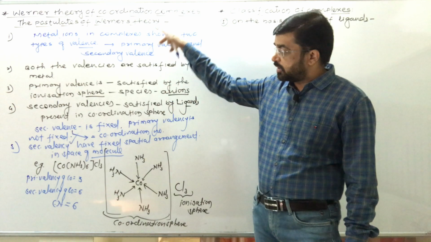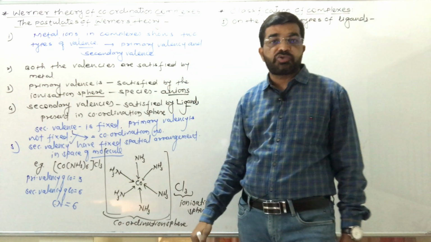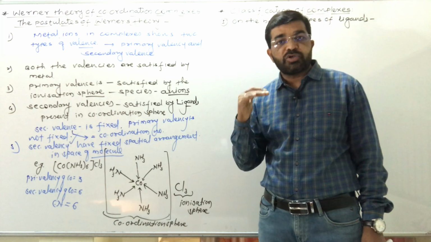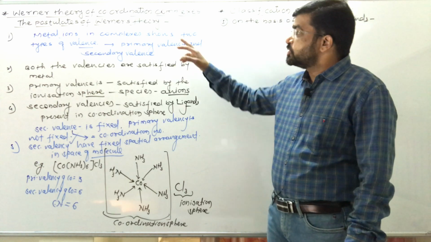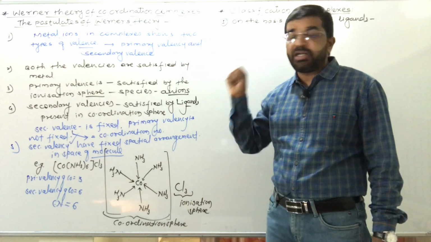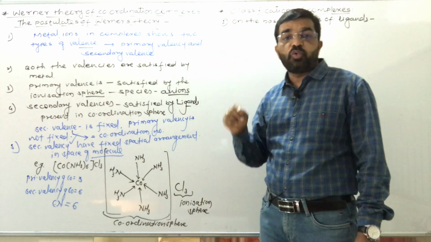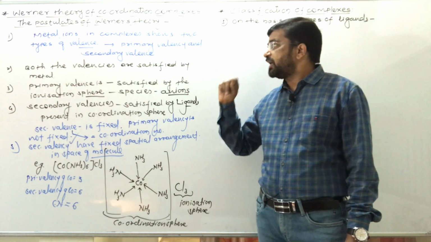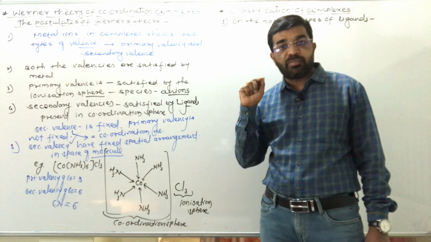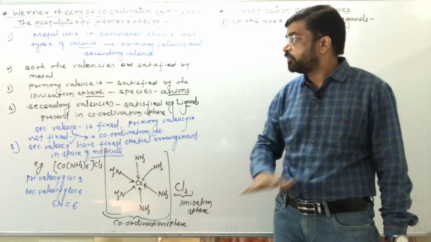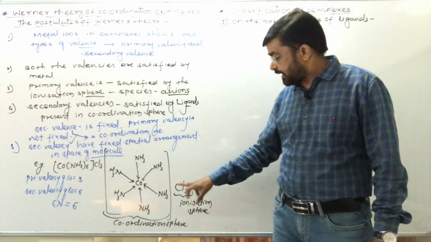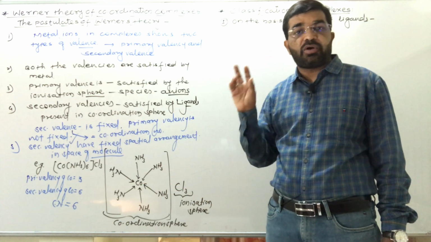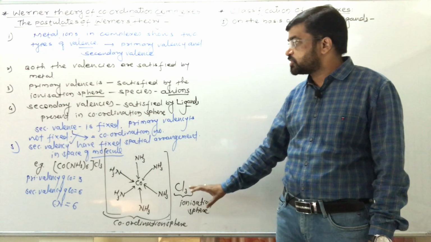So these are the postulates of Werner's theory, which first put forth some points or postulates about the coordination compound. See once again, metal ions, unlike metal salts, show two types of valencies in complexes, that is primary valence and secondary valence. Both these valencies are satisfied by the central metal atom or ion present in that coordination compound. Primary valence is satisfied by the ionization pair and secondary valence is satisfied by the coordination pair or ligands present in that coordination compound.